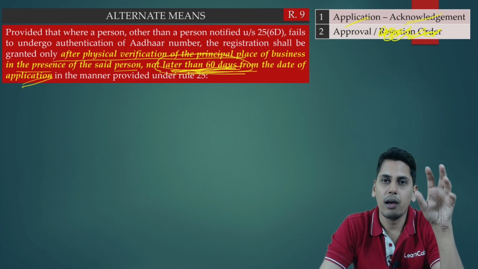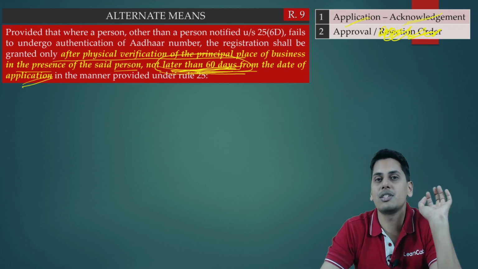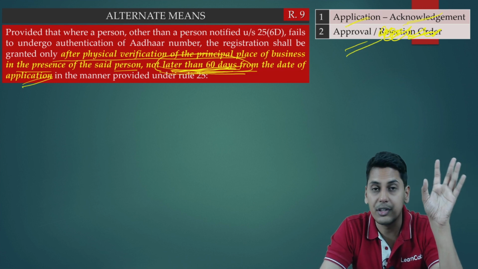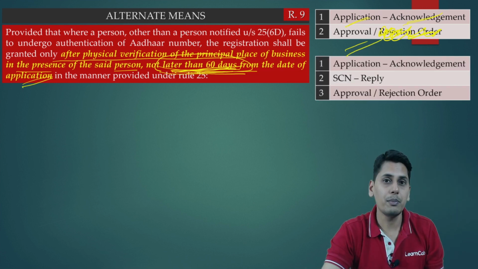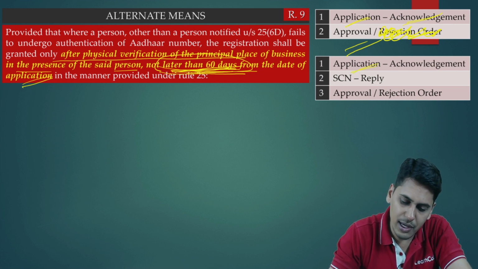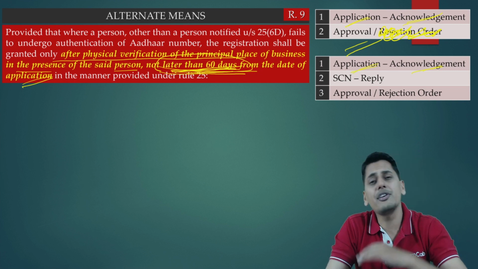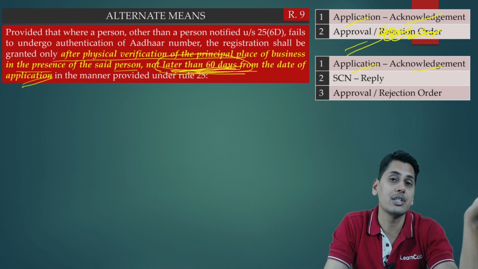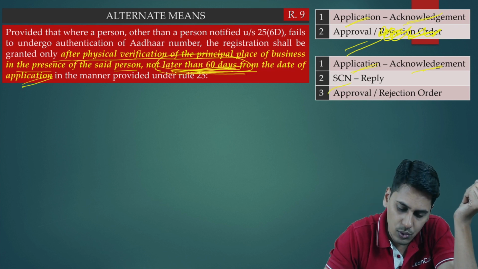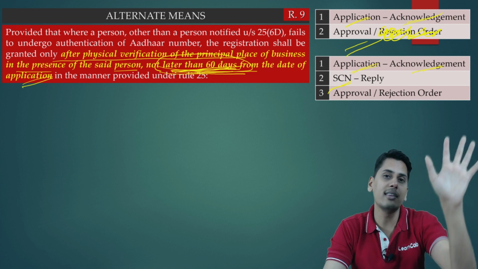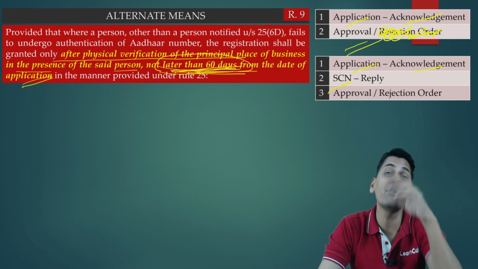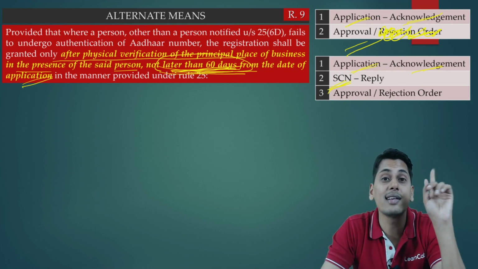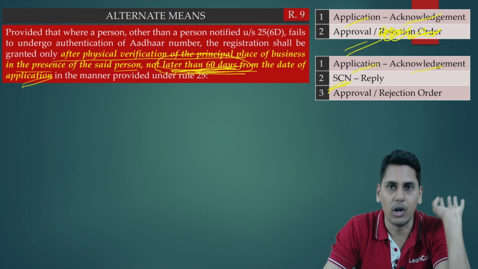Now, option number 1: a person makes an application, and that application is acknowledged at the common portal. If everything is perfect, everything is fine, straight away the application is approved, which means that the GST registration is granted. Possibility number 2: the application is made and acknowledged, but the officer has certain queries. He wants additional clarification, information, documents. He would issue a show cause notice stating that these documents are missing. Kindly provide these documents, otherwise your application for registration will be rejected. So friends, he would give a show cause notice if he requires clarification, information, documents.